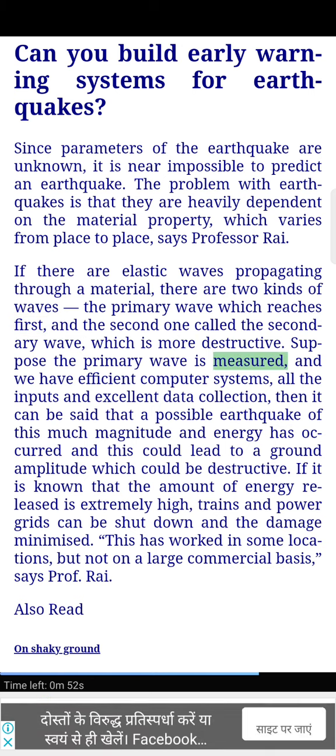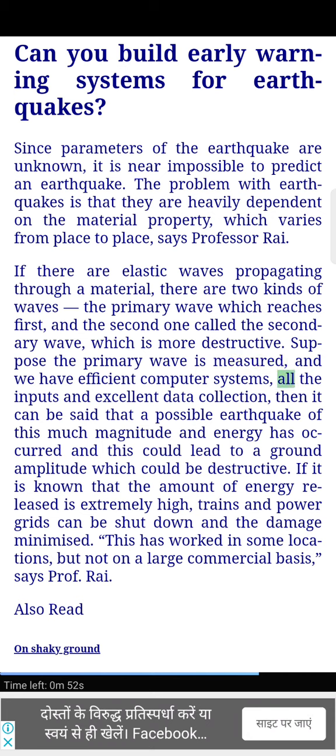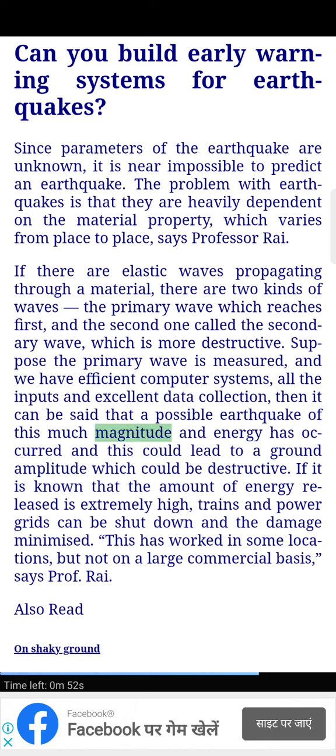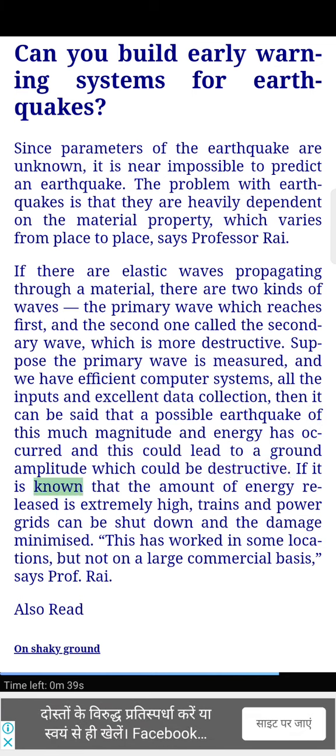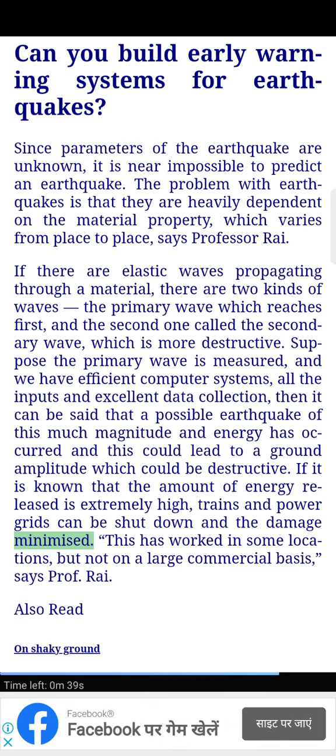Suppose the primary wave is measured, and we have efficient computer systems, all the inputs and excellent data collection, then it can be said that a possible earthquake of this much magnitude and energy has occurred, and this could lead to a ground amplitude which could be destructive. If it is known that the amount of energy released is extremely high, trains and power grids can be shut down and the damage minimized. This has worked in some locations, but not on a large commercial basis, says Professor Rai. Also read: On shaky ground.